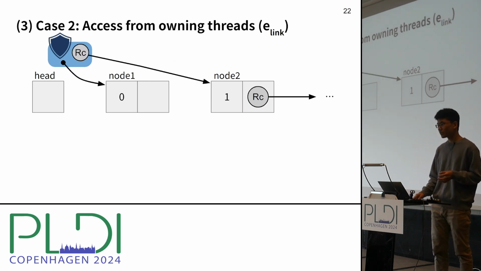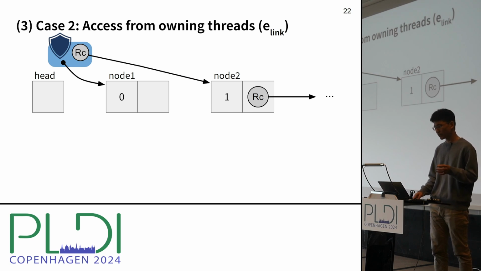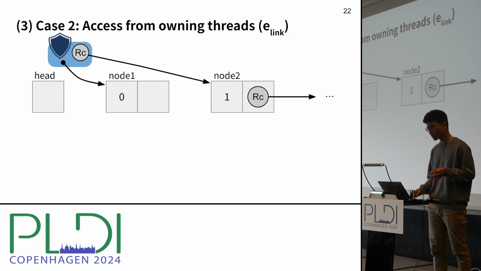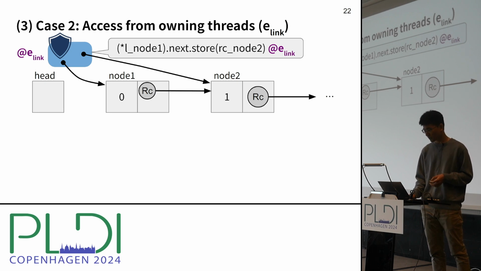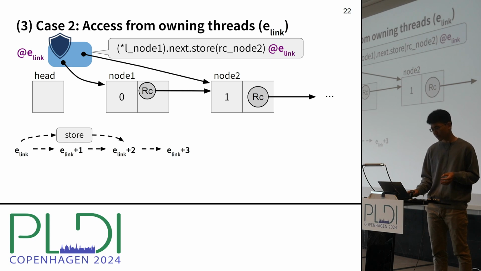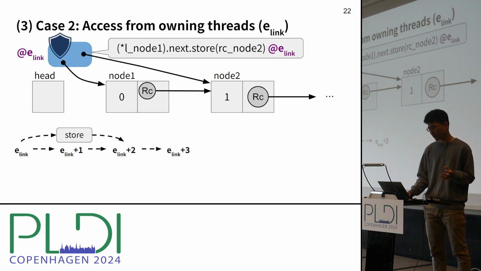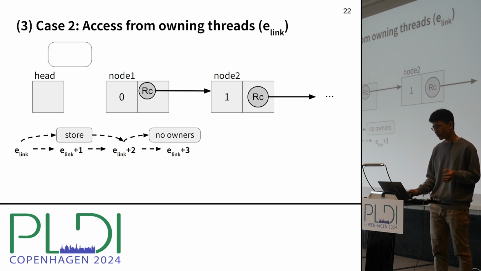Second, we should consider the case where this RC reference to node 2 was initially owned by a thread and then stored into node 1 at epoch E link. Then we can consider an epoch timeline like this, and epoch E plus 2.